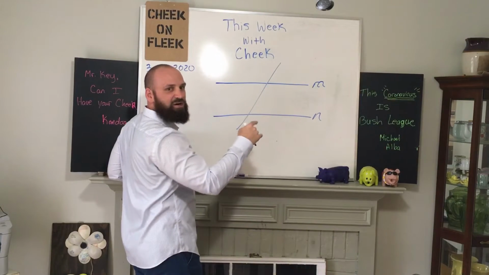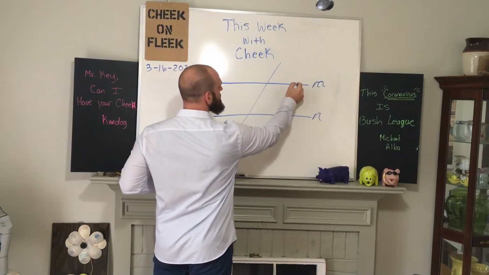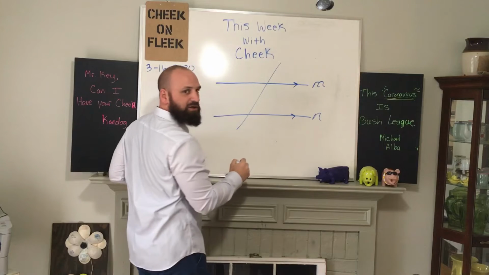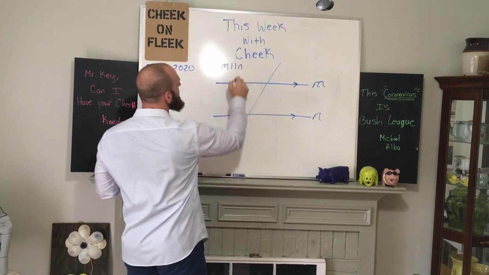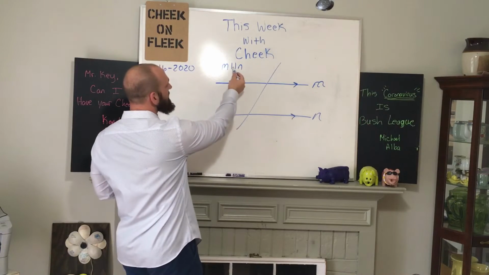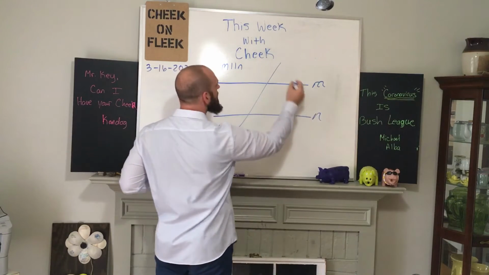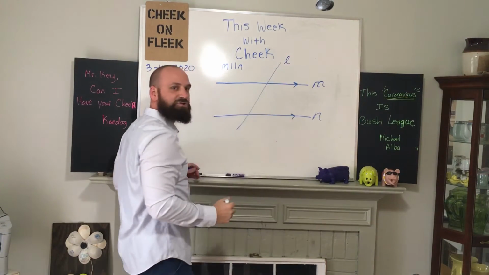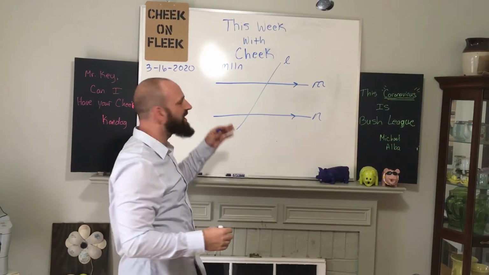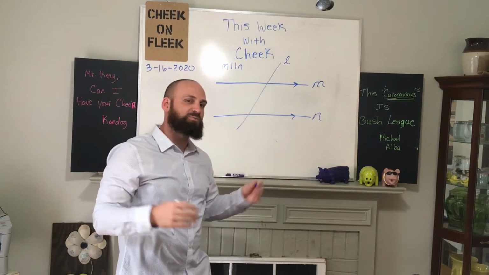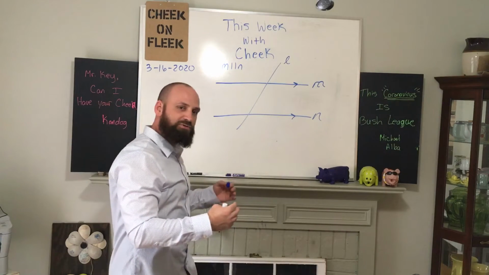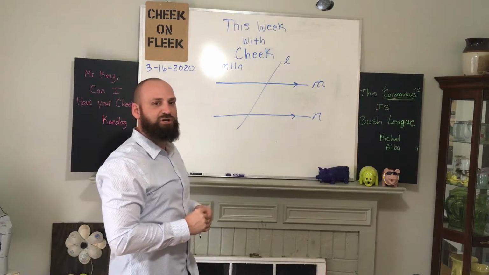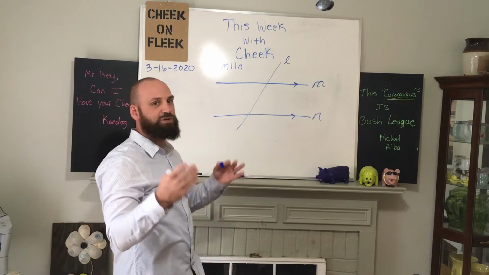So line M and line N are parallel. And we're going to say M is parallel to N. This is parallel, and then our transversal will be line L. So anytime you have two parallel lines cut by a transversal, there are special angle relationships that are formed. If I know those angle relationships, I can determine a missing angle measure.